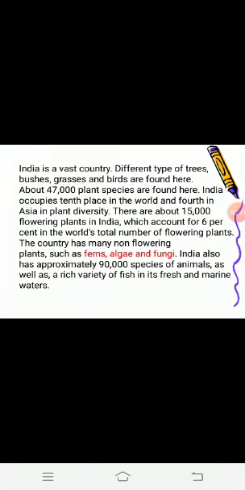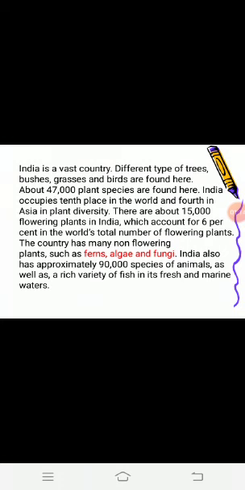It means that among the plants found in our country, in the world India has 10th place, and in Asia it has 4th place. It includes both flowering and non-flowering plants. Both types of plants are found in our country.